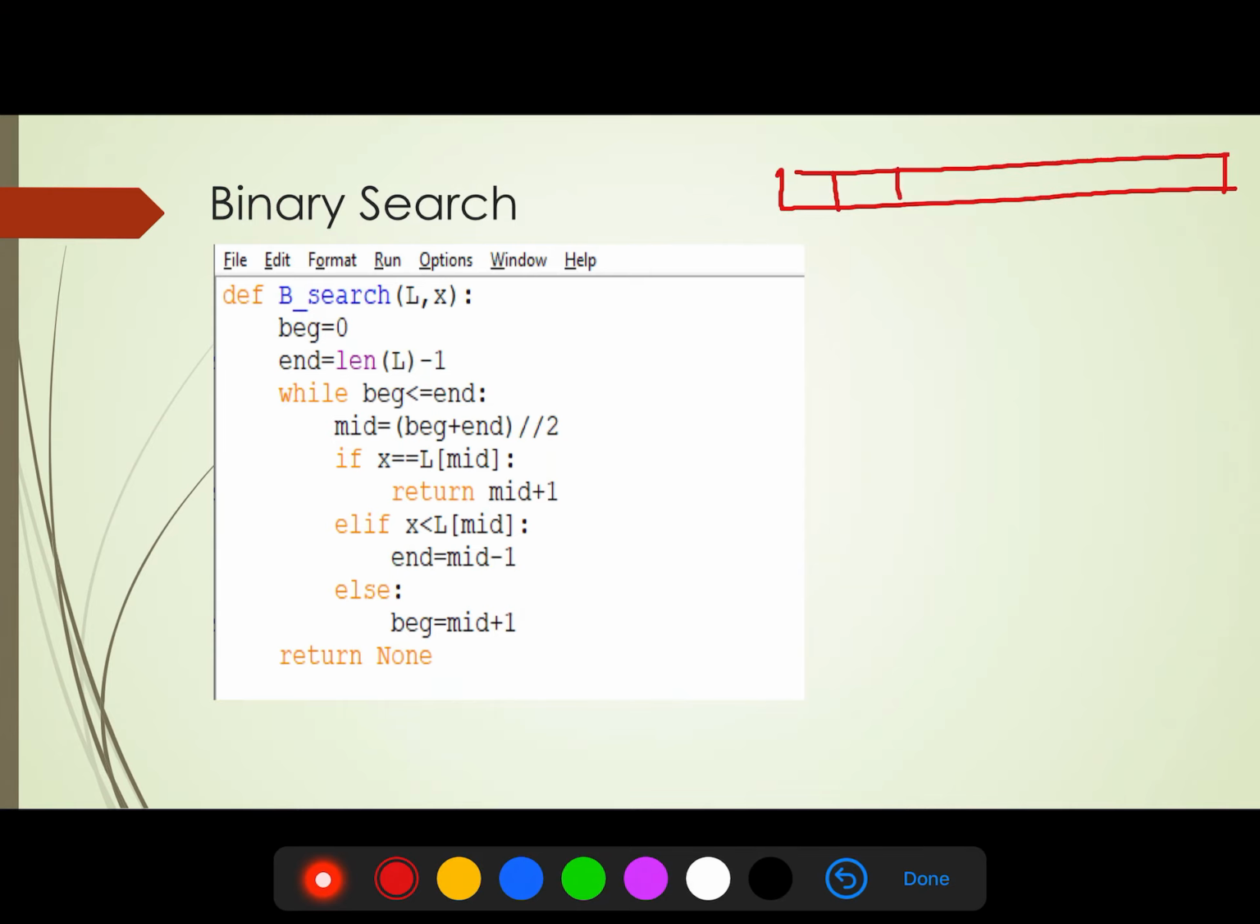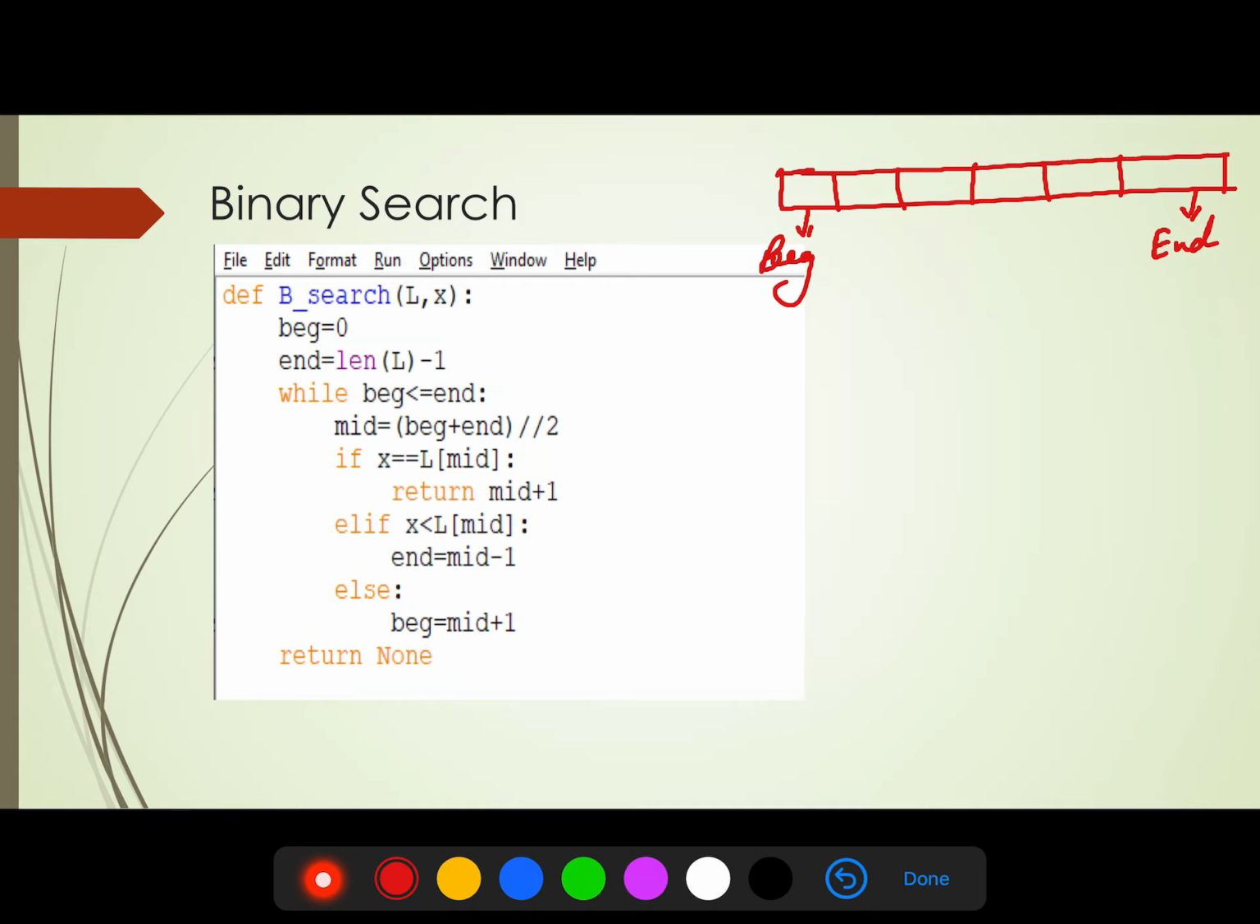Suppose it is a list. One compulsory condition for binary search is that the list must be in sorted order, either ascending or descending. For the very first location, we declare it as start or beginning, and the last position we declare as end or finish.